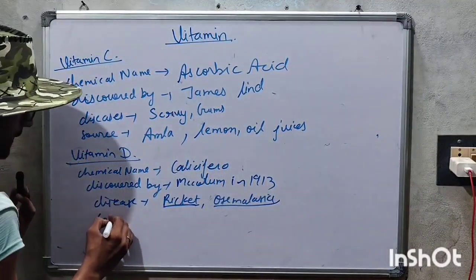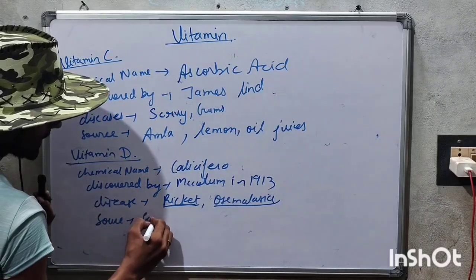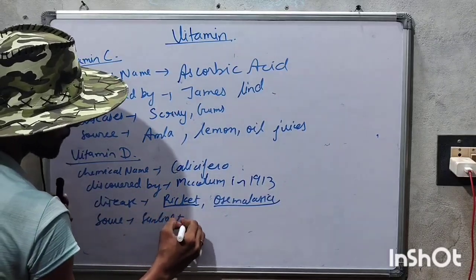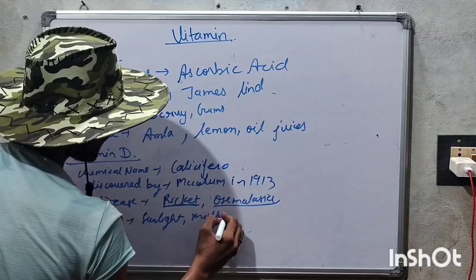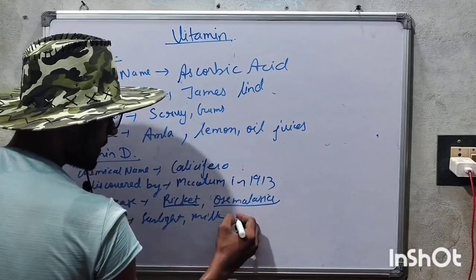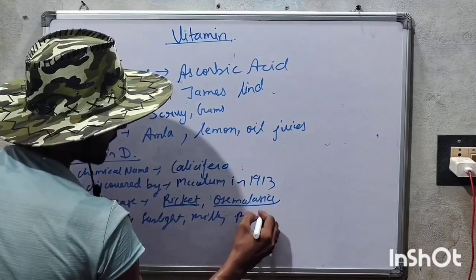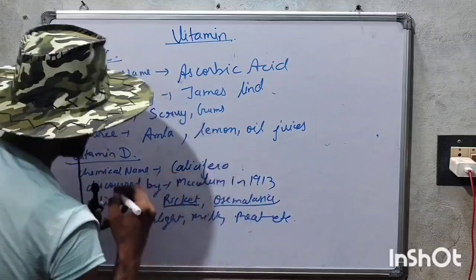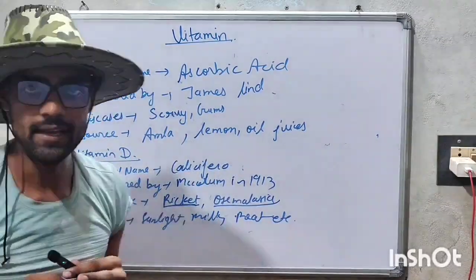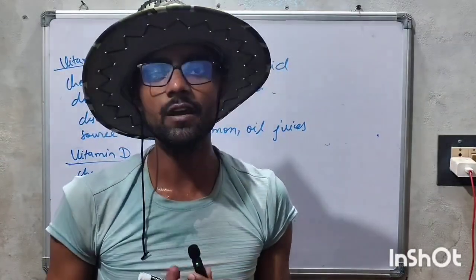Its sources are sunlight, milk, meat, etc. So this is vitamin D, and now we are going to discuss vitamin E and then K.